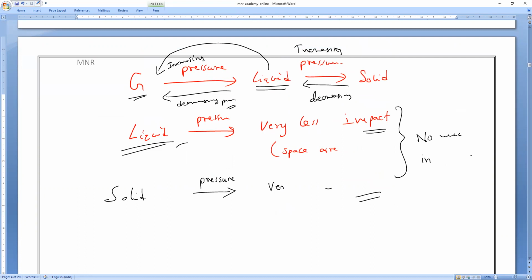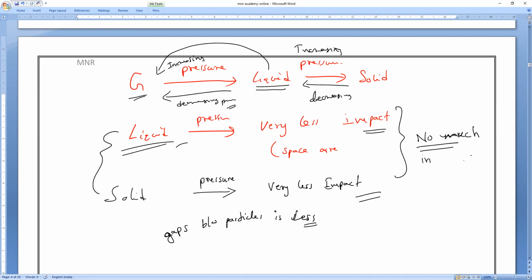So for solids also, very, very less impact. Why very, very less impact? Because the particles in solids and liquids have gaps between them. Is the gap between the particles less or more? Very less. So that is why applying pressure has less impact, and there is not much change in volume. Please write: no much change in volume in liquids and solids.